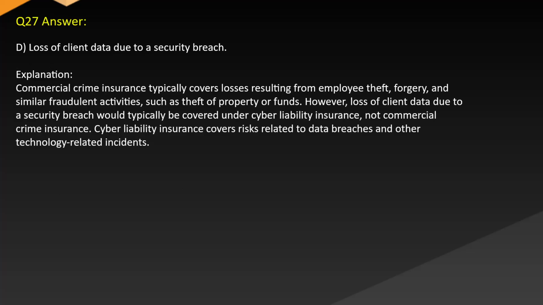Answer: D. Loss of client data due to a security breach. Explanation: Commercial crime insurance typically covers losses resulting from employee theft, forgery, and similar fraudulent activities such as theft of property or funds. However, loss of client data due to a security breach would typically be covered under cyber liability insurance, not commercial crime insurance. Cyber liability insurance covers risks related to data breaches and other technology-related incidents.